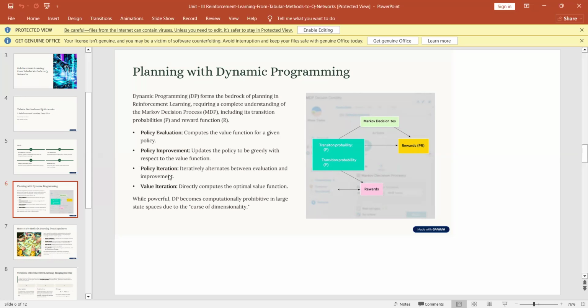Then we have policy iteration. It iteratively alternates between evaluation and improvement. So the part between evaluation and improvement, that is called iteration. And value iteration directly computes the optimal value function. I will try to explain these things with the help of an example of a programming for loop.